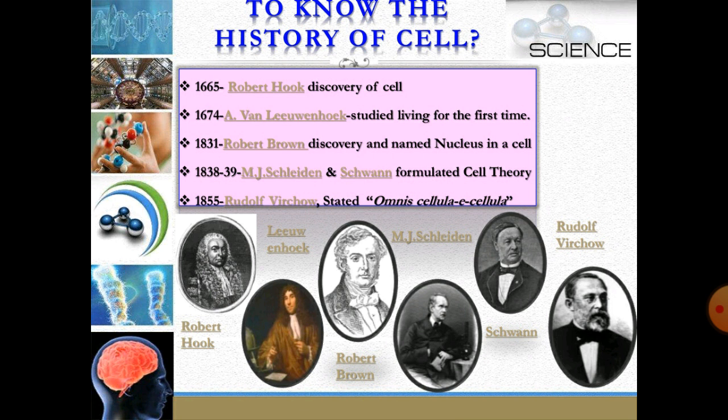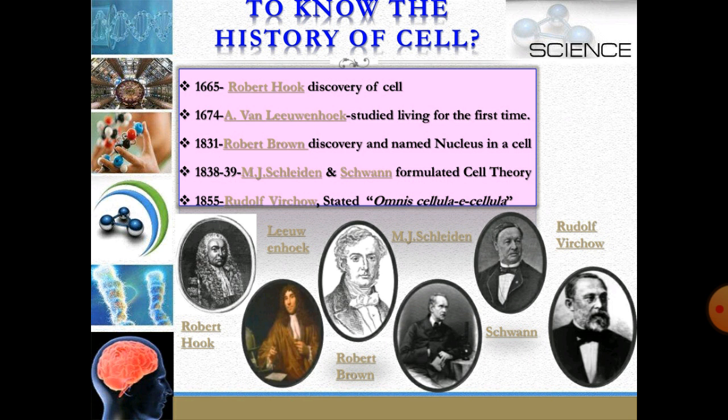After that, in 1674, Anton von Leeuwenhoek studied living cells for the first time, and he is known for the discovery of living cells. Robert Hooke discovered dead cells because cork is made up of the bark of a tree, and the bark of a tree only contains dead cells. After that, in 1831, Robert Brown discovered the nucleus inside the cell, and he is responsible for naming it.